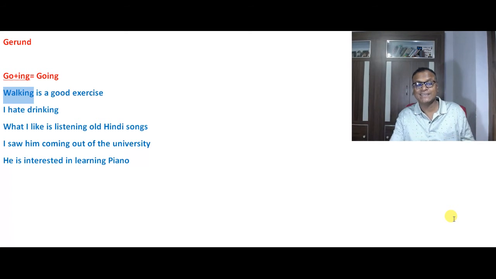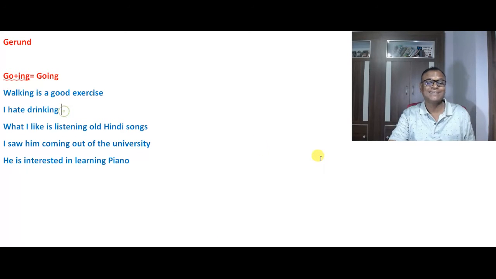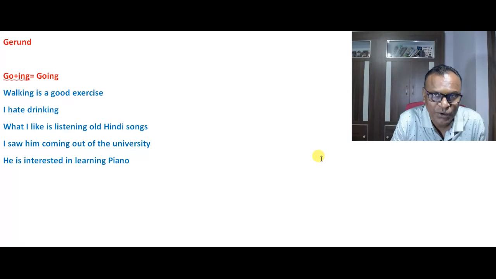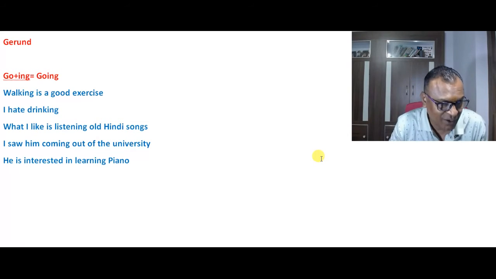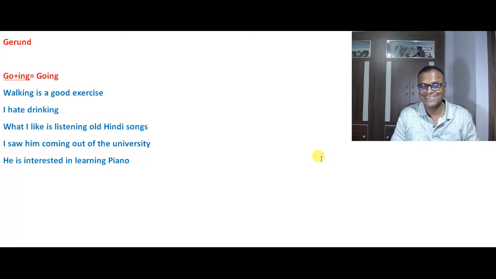But when I say I hate drinking, then I is a subject, hate is a verb, and drinking is an object. I hate drinking. So we can use Gerund as a subject or as an object.